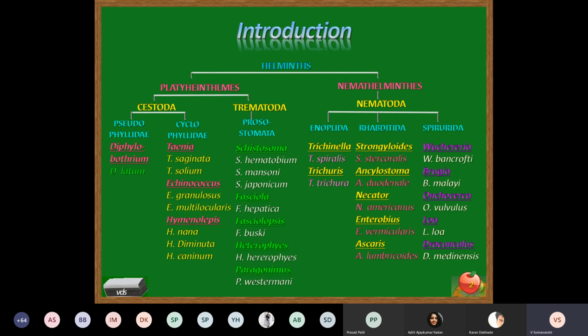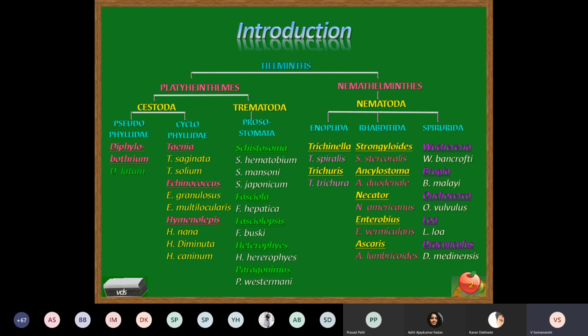They are broadly classified on the basis of their body. It is classified into two types as platyhelminths and nemathelminths. Platy means flat. The body of the parasite is flat dorsoventrally. And the second group is nemathelminths, which means cylindrical worms. Okay, so this is depending upon the body cavity being present or absent in these parasites. Flat worms are included in platyhelminths, and nemathelminths consist of cylindrical worms.